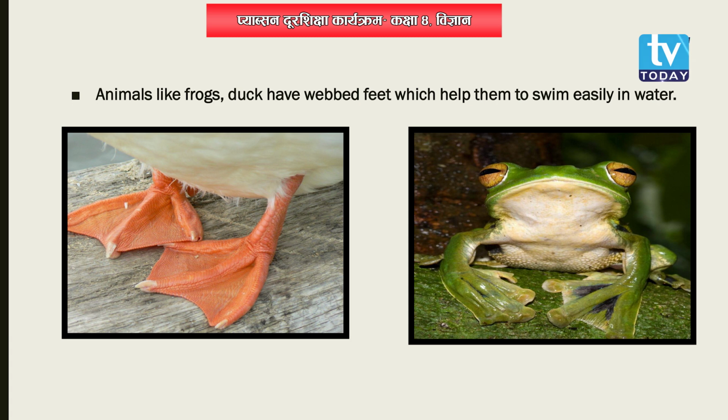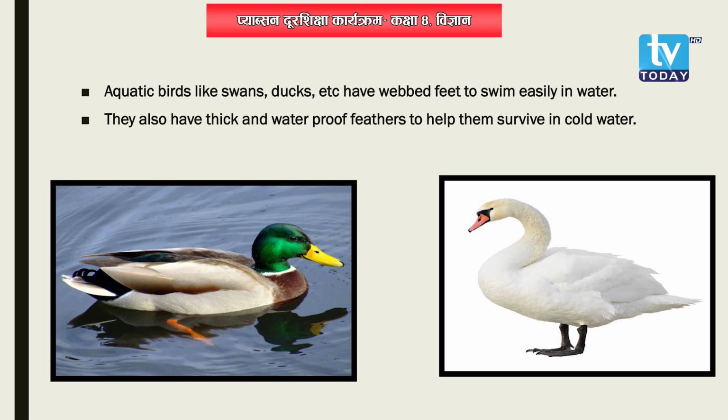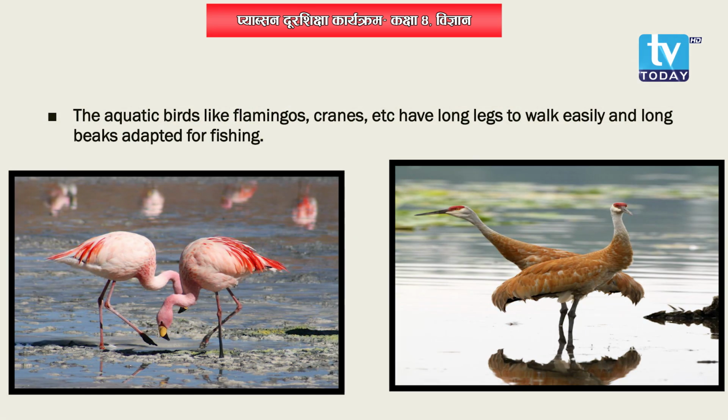Now, moving on to the next point. Aquatic birds are also there, as I have already told you. Swans, ducks, herons, flamingos, cranes, they all are aquatic birds. They live near water sources like ponds, lakes, alright? And these types of birds, swans, ducks, they have webbed feet that help them to swim easily in water.